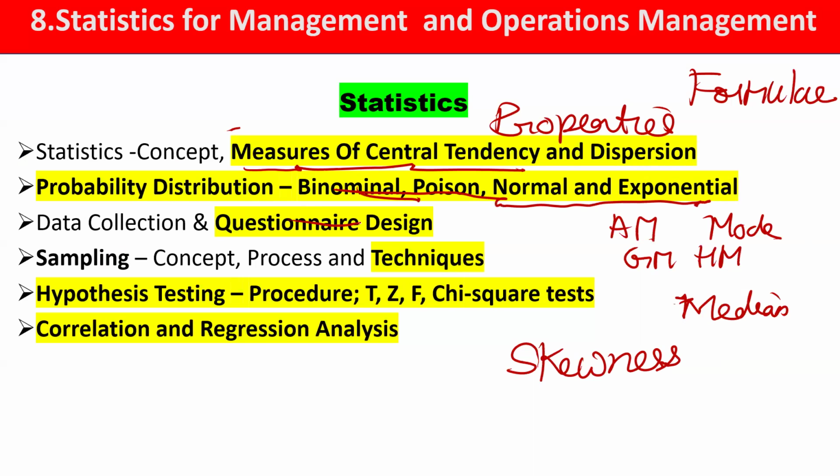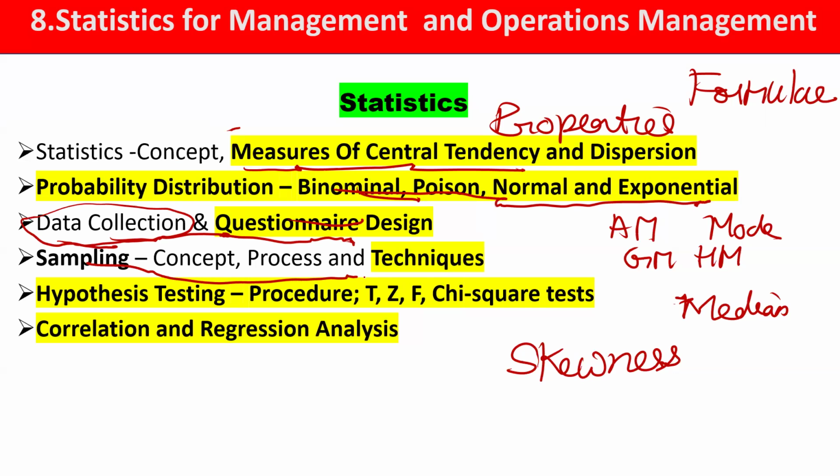Then next comes data and questionnaire design. What type of questionnaire, which data is primary, which is secondary, you should know. Even though we study this in the research unit of paper 1, it is very beneficial to study this topic here. Then sampling, which we also study in paper 1.